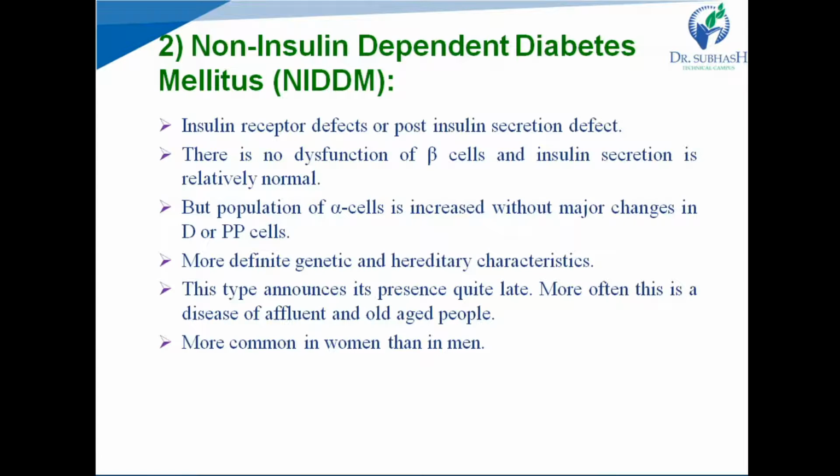So because of that, the level of glucose will be enhanced, which will cause diabetes. The reason for this type is more genetic and hereditary, and this type is seen in old age people, so it is known as maturity onset diabetes. This type is more common in women than in men.